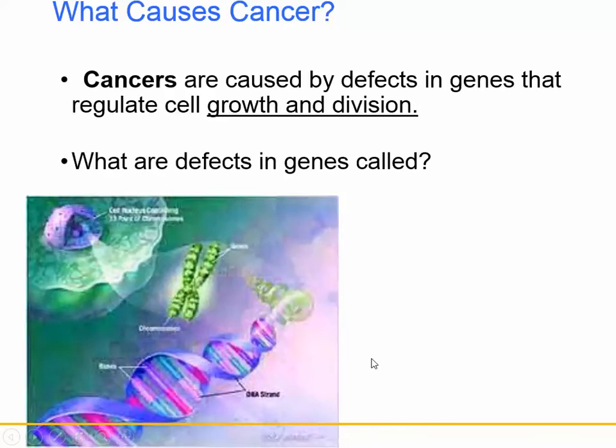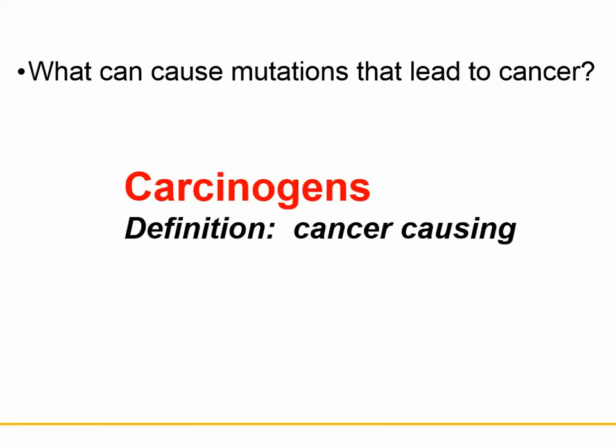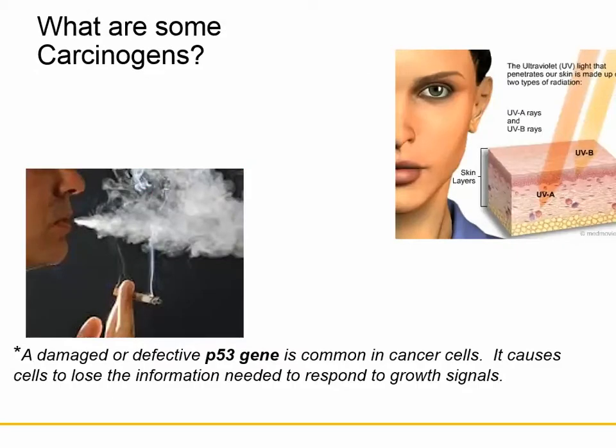So what can cause cancer? Well, usually it's caused by defects in genes that regulate cell growth and division. And I don't know if you know this, but do you remember what defects in genes are called? That's right, mutations. And agents that cause mutations that lead to cancer are called carcinogens. Okay, so a mutagen would be something that causes mutations. A carcinogen is something that causes cancer.